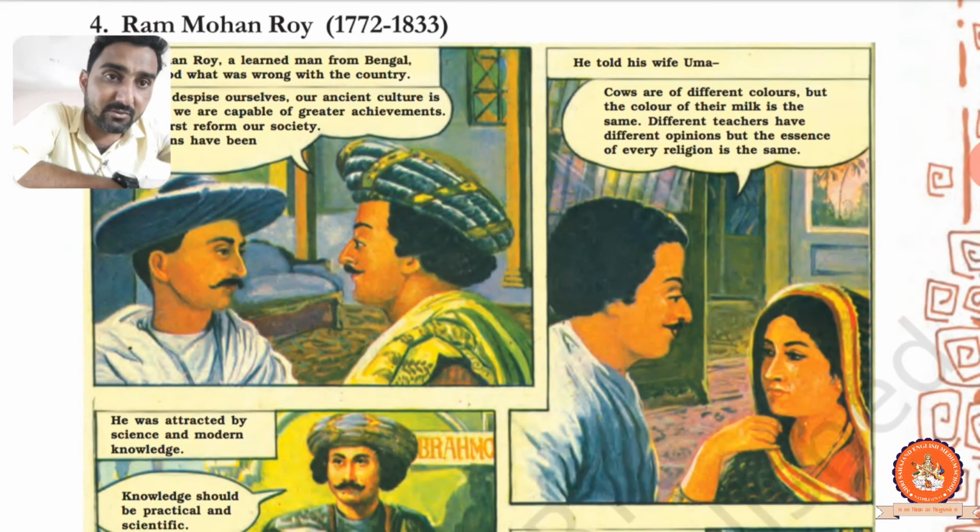He explained that cows are of different colors, but the color of their milk is the same. Cows have different colors and sizes, but the milk is white. Different teachers have different opinions, but the essence of every religion is the same.